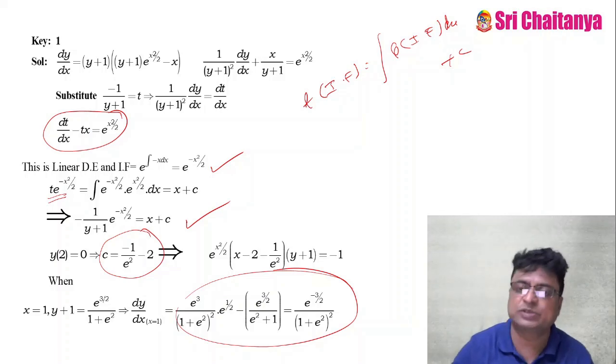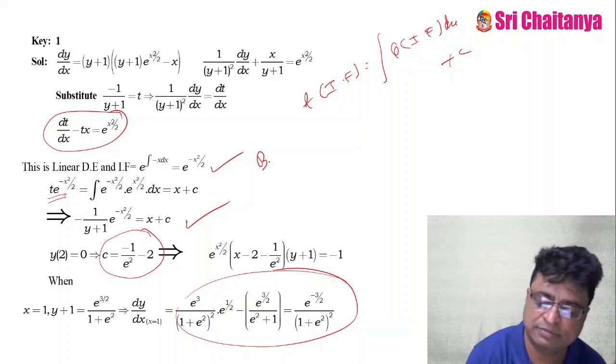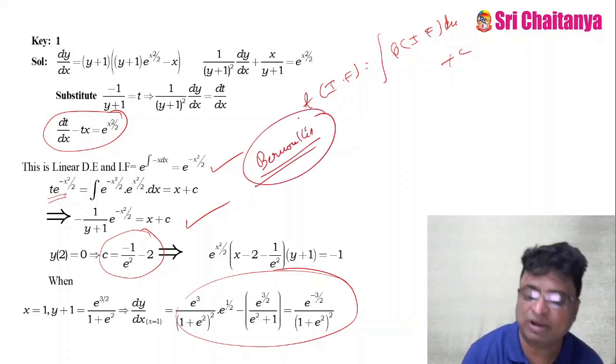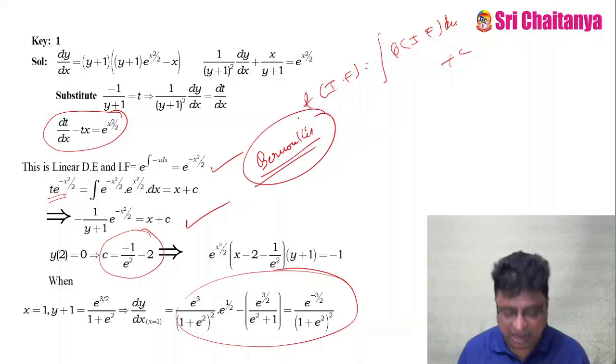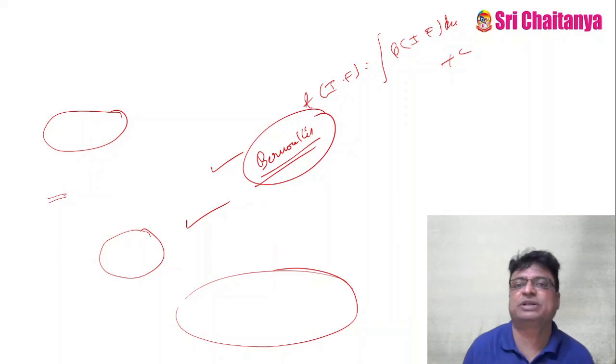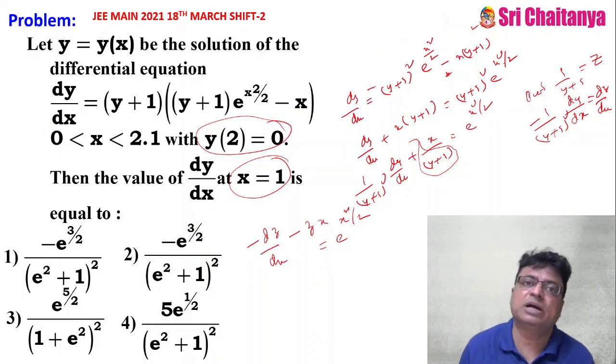That's why it is also an application of Bernoulli's differential equation. Though Bernoulli's is not in your syllabus, they have given it. The evidence is they asked this question in 18th March JEE Main 2021 Shift 2.